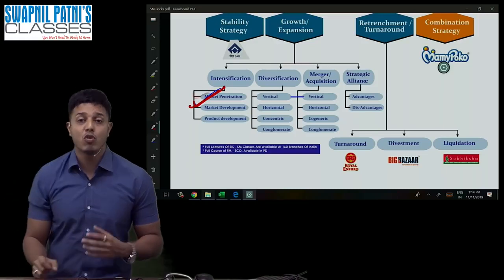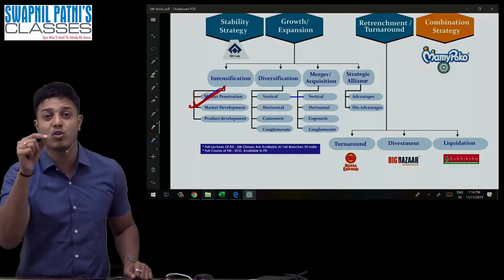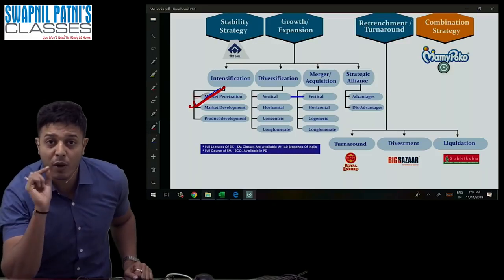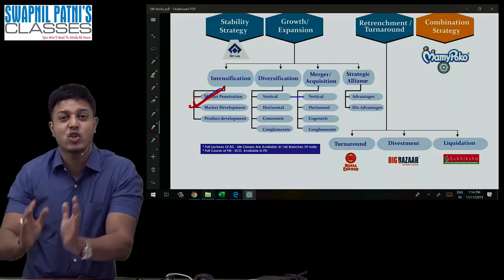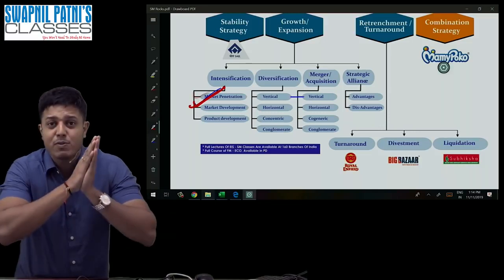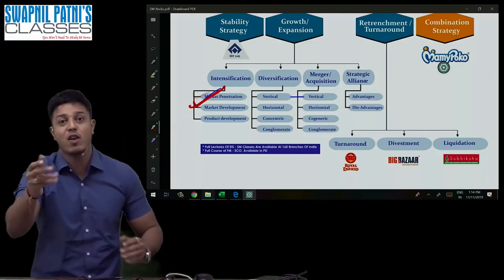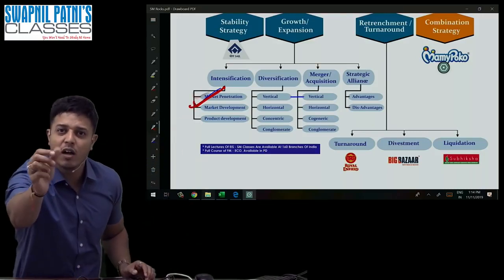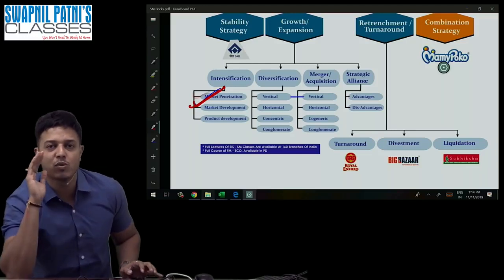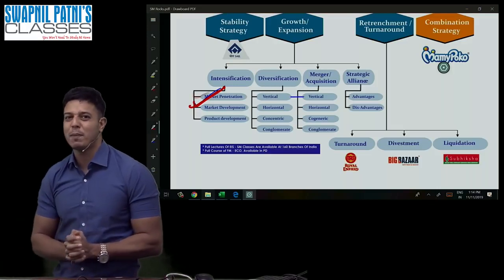What is the main difference between market penetration and product development? In market penetration you may also get a new product, but it is slightly changed from the earlier one. In product development, the product is absolutely changed. Lux and Dove are totally different, distinct from each other. But earlier it was Nano, now also it is Nano, with small changes in the interior. That is market penetration. I hope you understand the difference.